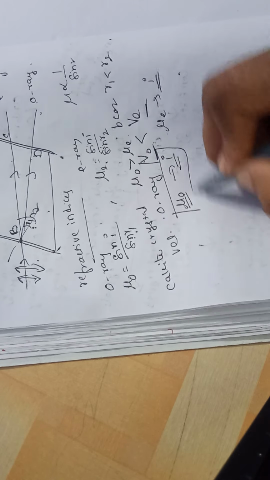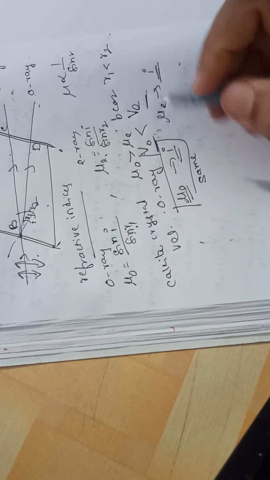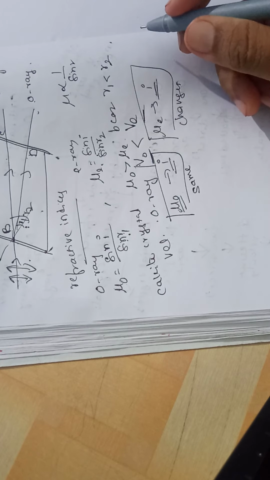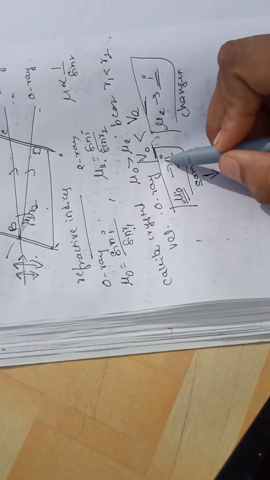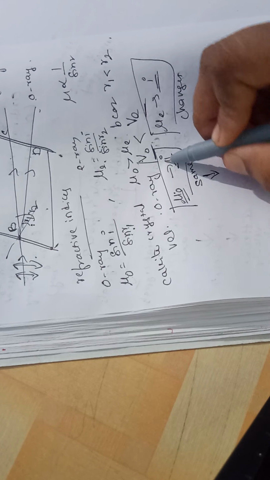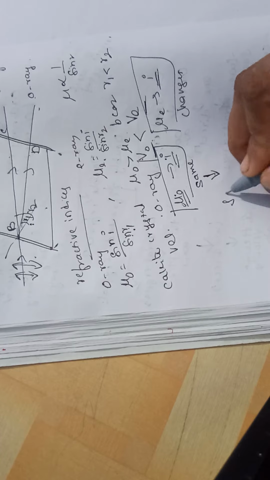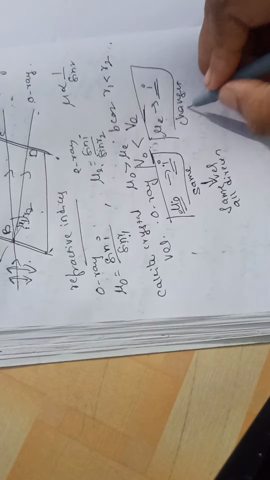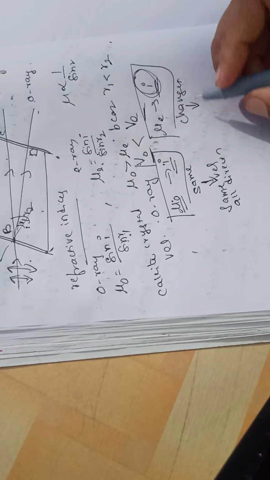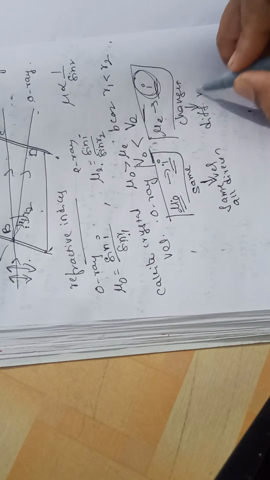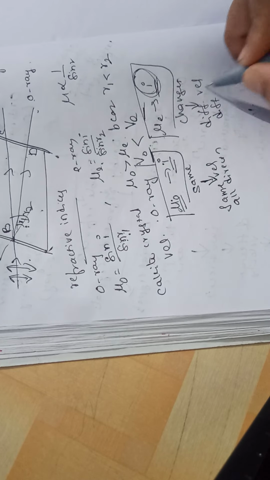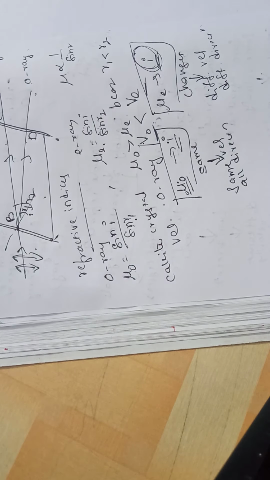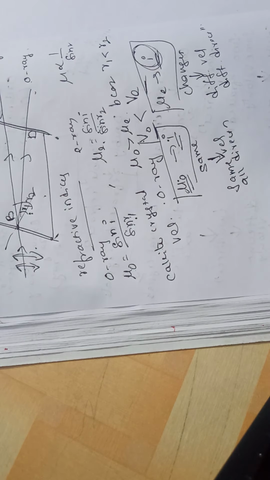So as mu naught is the same for all angles of incidence, the ordinary ray travels with the same velocity in all directions, and the extraordinary ray, as it changes with angle of incidence, travels with different velocities in different directions. So this is about the double refraction phenomena.